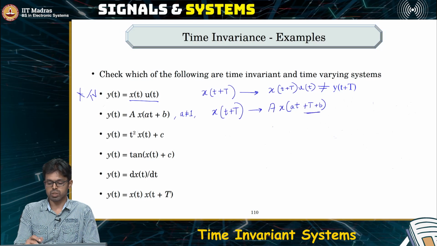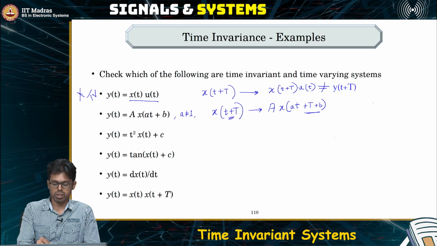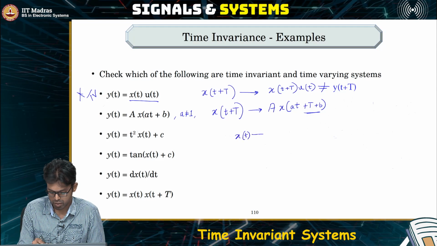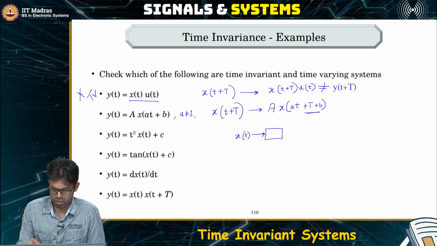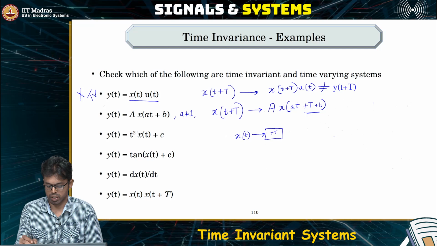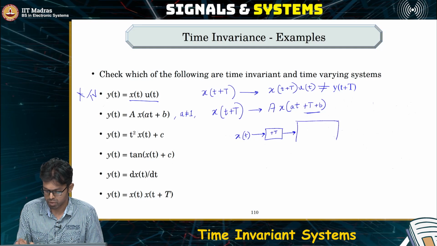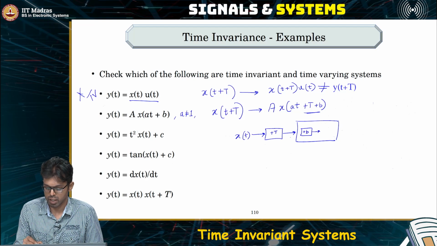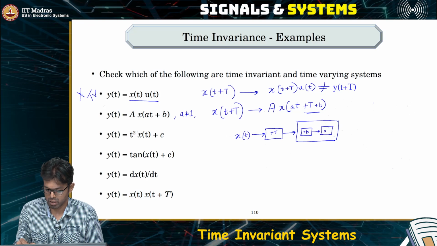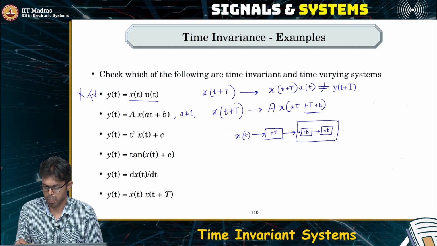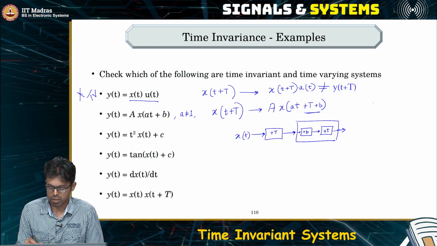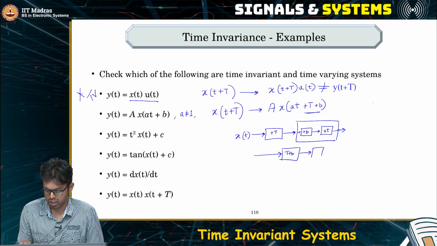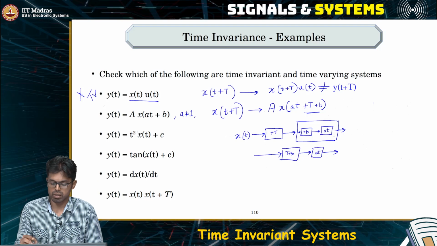The shift at the output is going to be slightly more because the input is also shifted. So this is like saying I'll feed in x of t to a time shifter which increases by plus T, and then to another system which increases by plus b and then scales time by a. This is as good as saying I will shift by T plus b and then scale with a. Correct? That's what we have here.